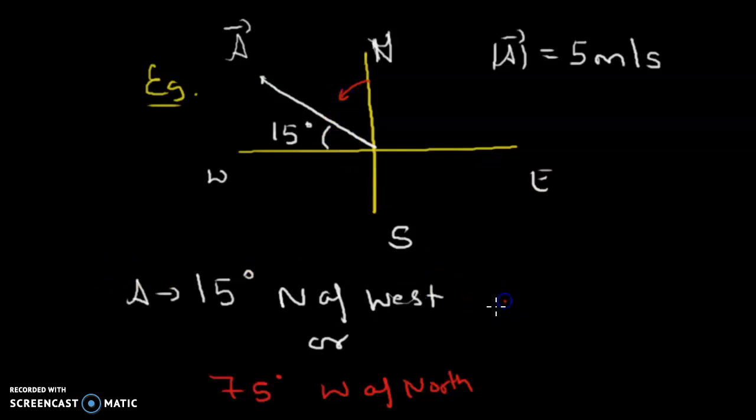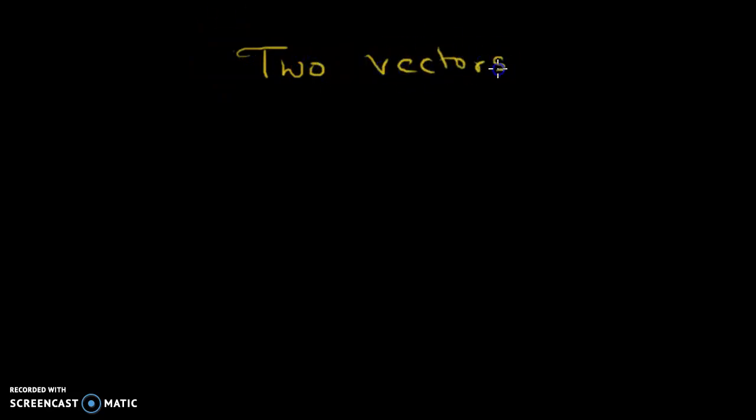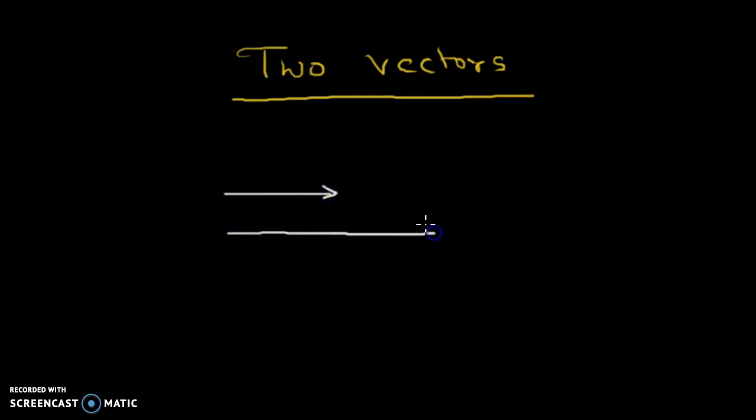Okay, let's move more ahead and talk more about vectors. Now if I talk of two vectors, which is important, then we'll talk of types of vector. But first of all, let's take two vectors. If I need to draw two vectors, just say for example I draw one vector like this, and one vector like this.